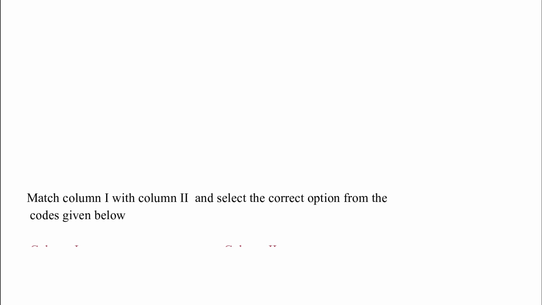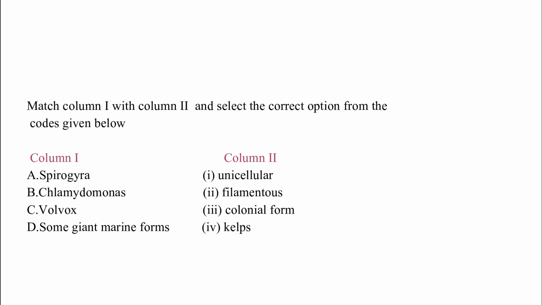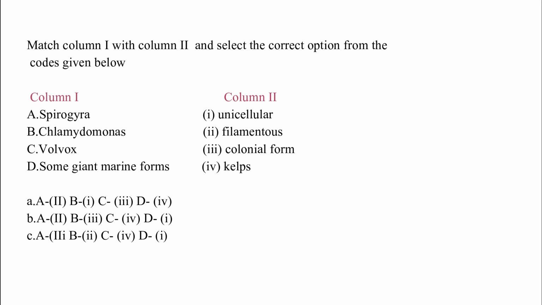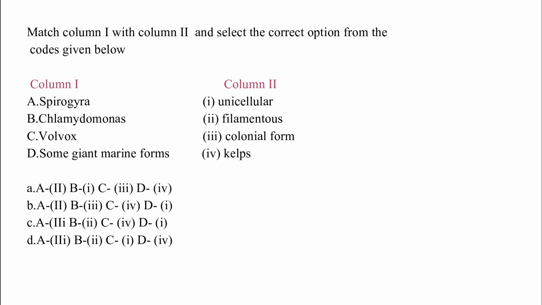Match column I with column II and select the correct option from the codes given below. Column I: A, Spirogyra. B, Chlamydomonas. C, Volvox. D, some giant marine forms. Column II: 1, unicellular. 2, filamentous. 3, colonial form. 4, kelps. The correct answer is option A. Spirogyra matches with filamentous, Chlamydomonas matches with unicellular, Volvox matches with colonial form, and some giant marine forms match with kelps.